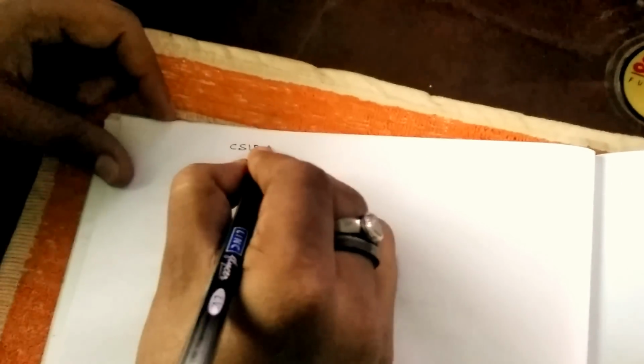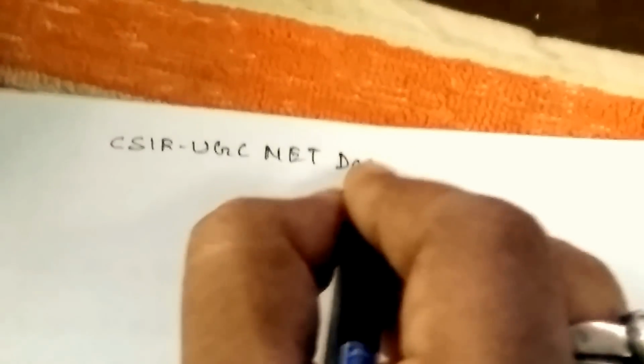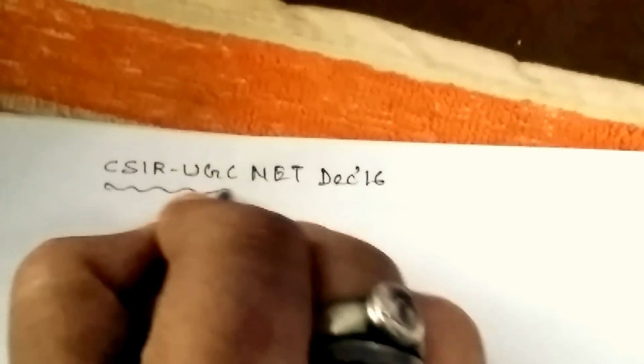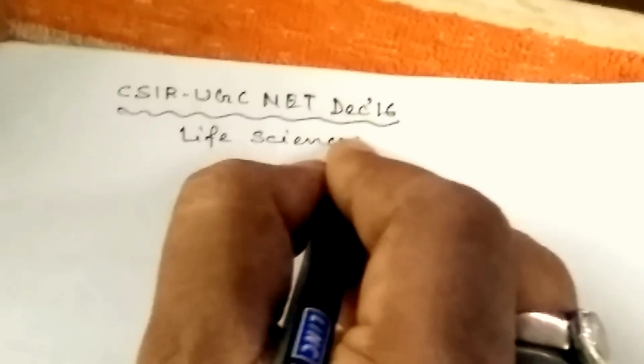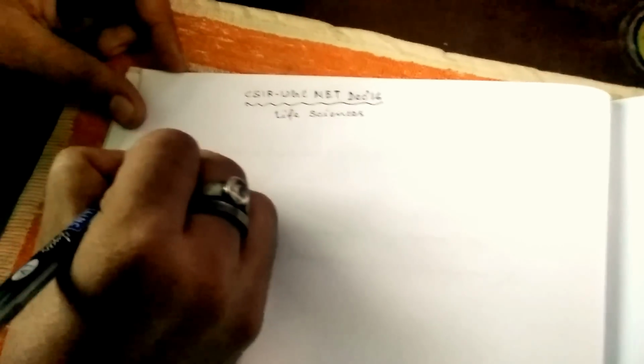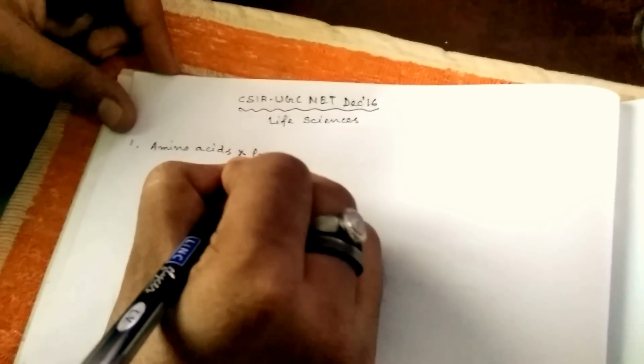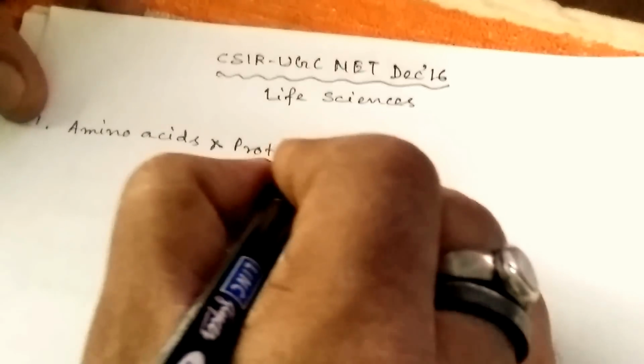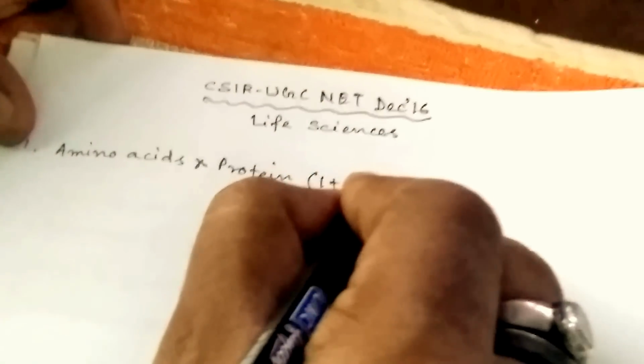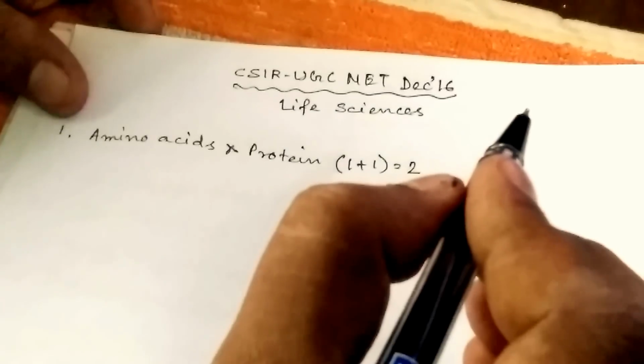CSIR UGC NET December 2016 for life sciences. Now come to point 1: amino acids and proteins. These are among the most important topics. From amino acids you can get one question, and from proteins you can get one question. Minimum two questions you can get from amino acids and proteins for Group C.